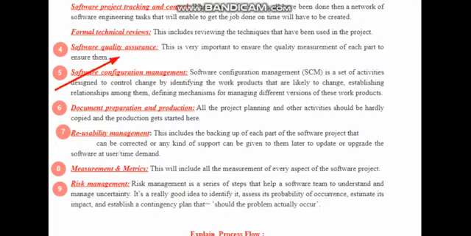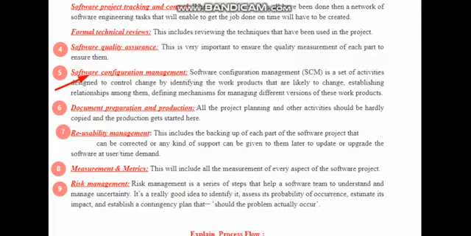For example, suppose you are asked to give feedback on a faculty member. Depending on your feedback, sometimes faculty members are judged on whether they are good or not. Depending on that feedback, we do some analysis, so we get to know the quality of teaching. If you give bad feedback by noticing some other factors, that is not justice actually. So we have some tools also to judge the quality of a software.